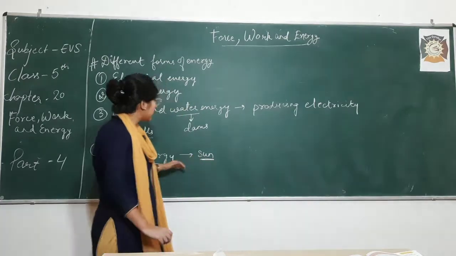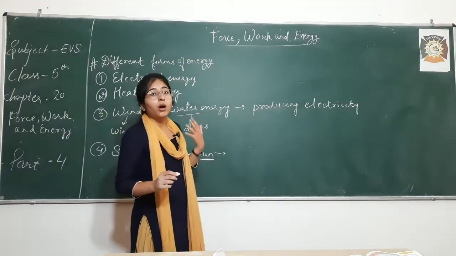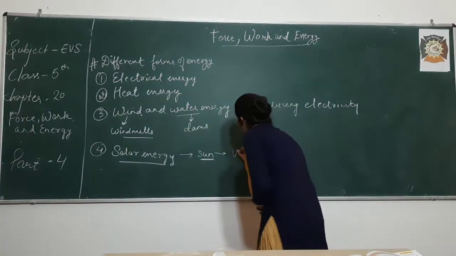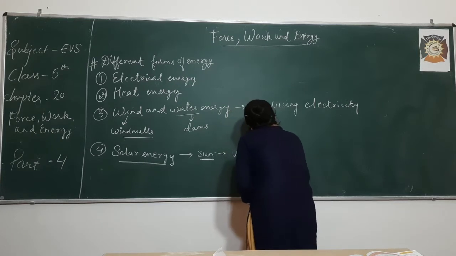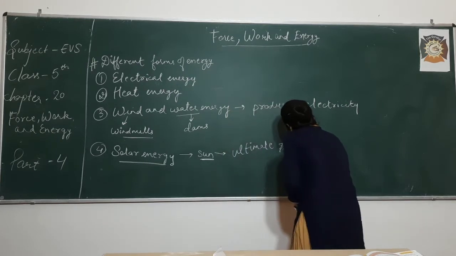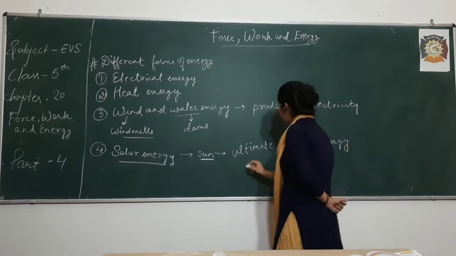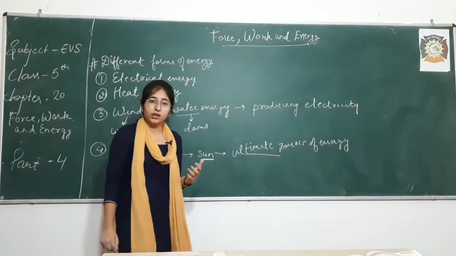And also the sun is an ultimate source of energy, which means it is an important and a permanent source of energy. So the sun is an ultimate, or we can say never ending, source of energy, right? So it is very important.